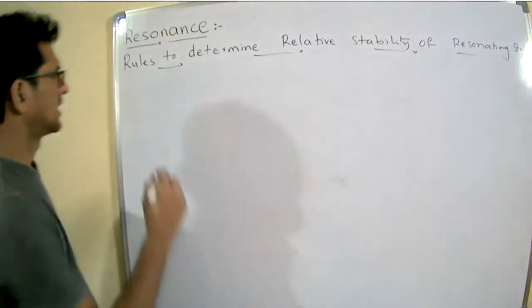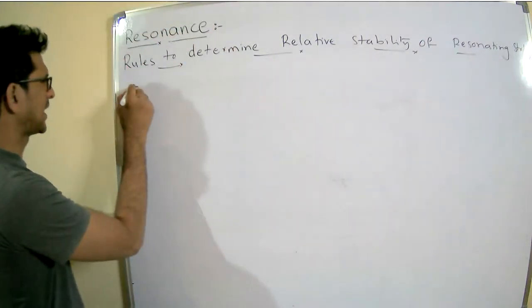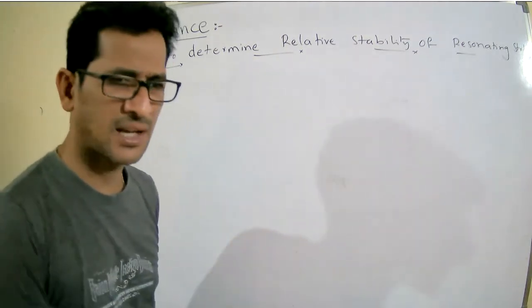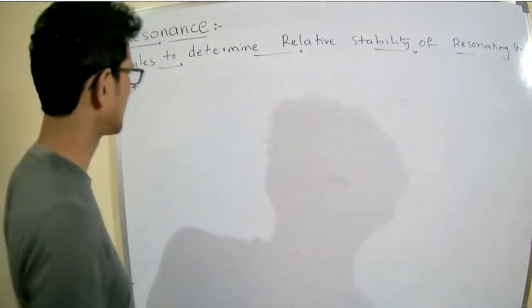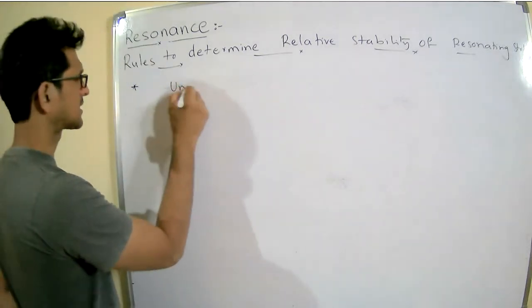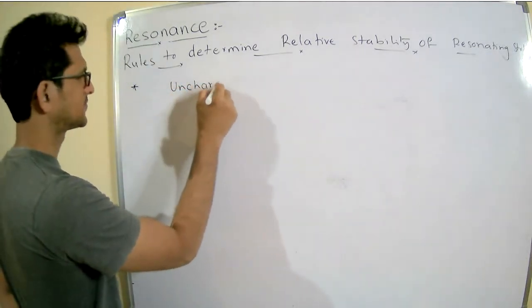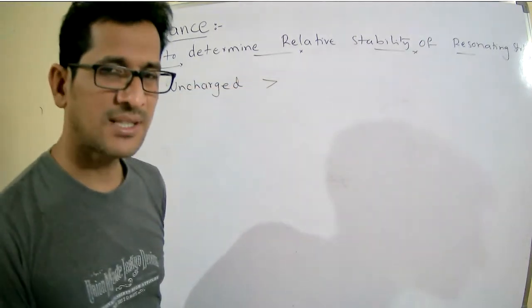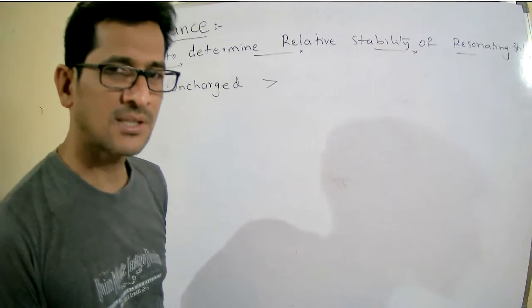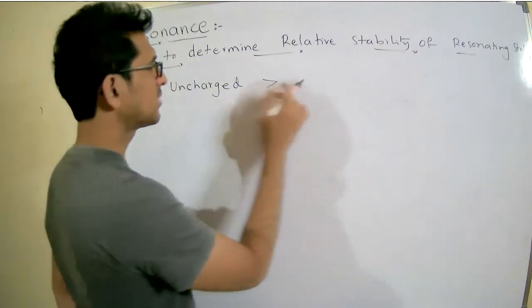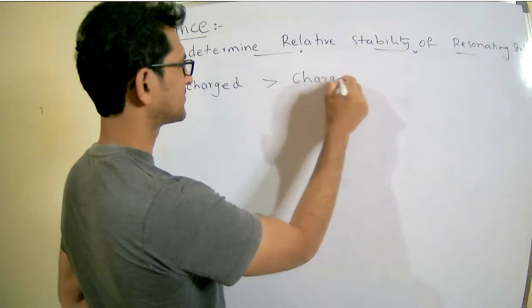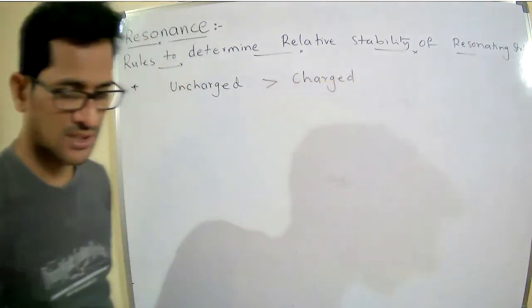For that, I can write a point, as we have been discussing since the starting about the stability of intermediates and so on: always, uncharged species or neutral species are more stable than charged species.